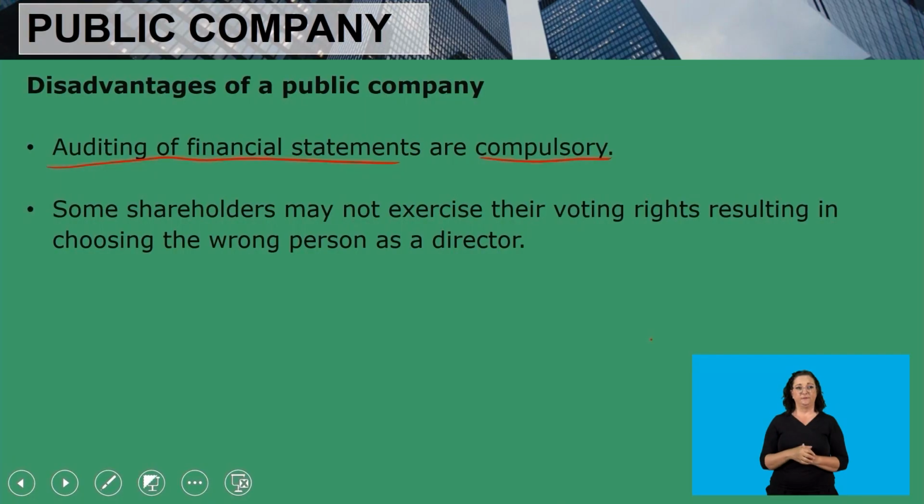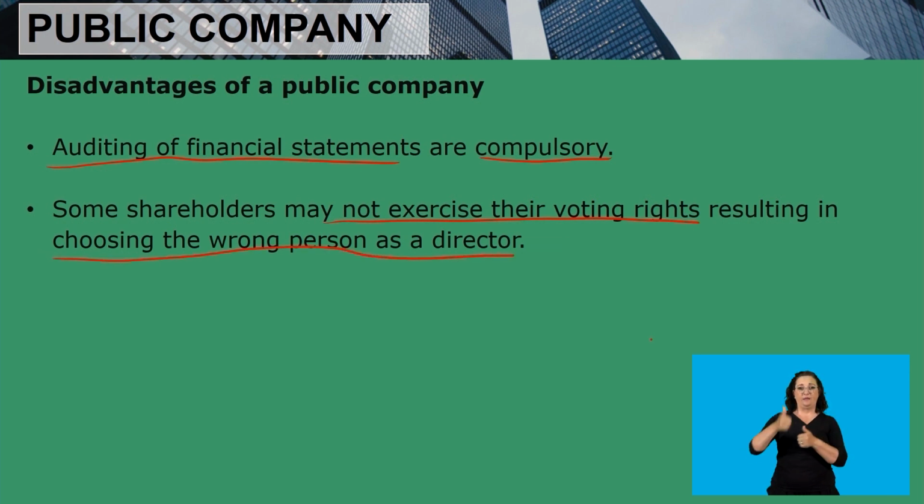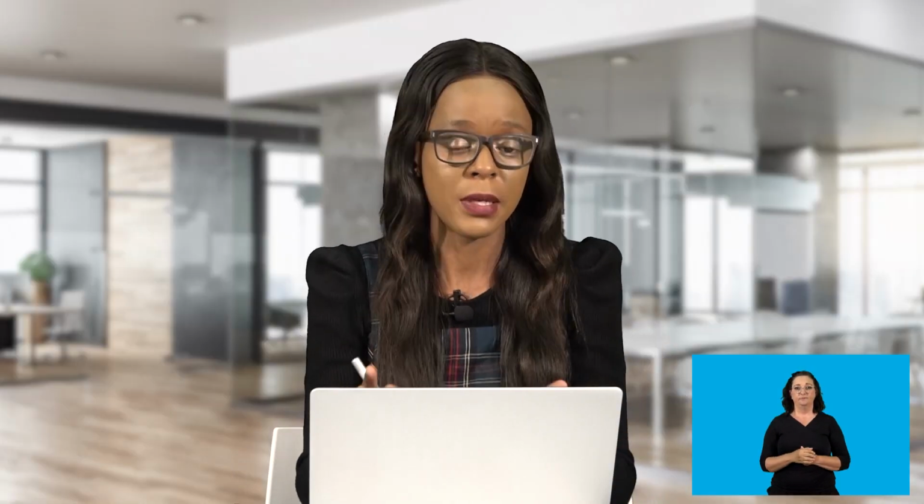It is compulsory. Some shareholders may not exercise their voting rights, resulting in choosing the wrong person as a director. Another disadvantage is that when it comes to a time when shareholders have to vote for the directors, the people who are going to manage the company, some shareholders might decide not to exercise their voting right, and the wrong candidate can end up being appointed as a director of the company because other shareholders decided not to exercise their voting right.